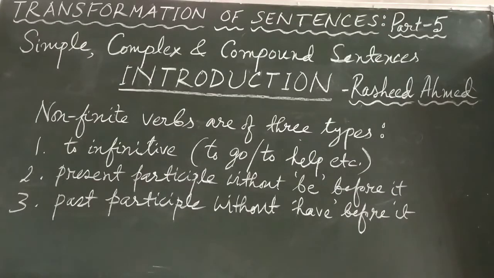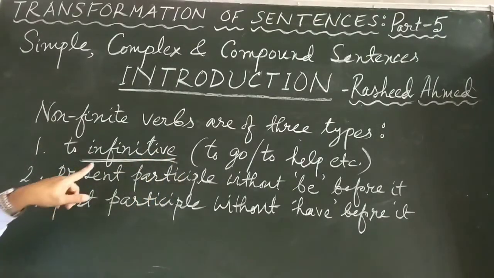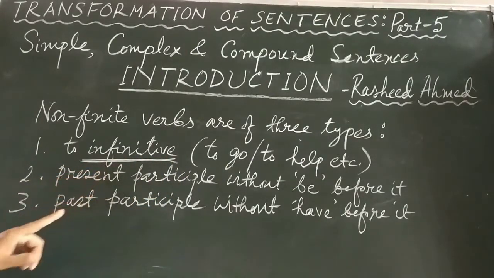What is the first form of non-finite verb? That is the to-infinitive. What is this to-infinitive? The word infinitive, understand this thing very well. Infinitive is the base form of any verb. The base form, the root of the verb, that is called the base form of a verb, that is called infinitive.